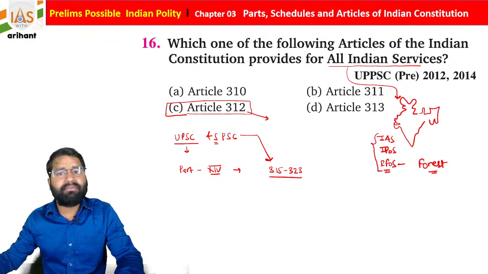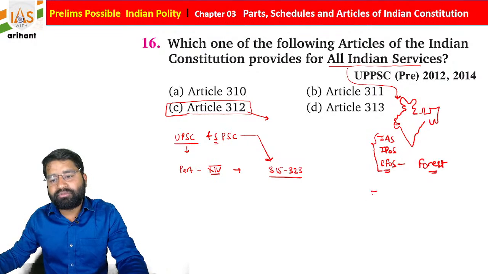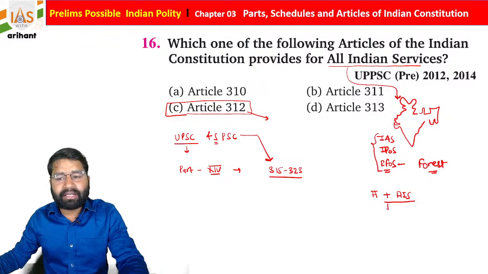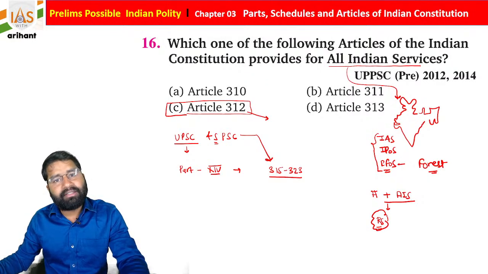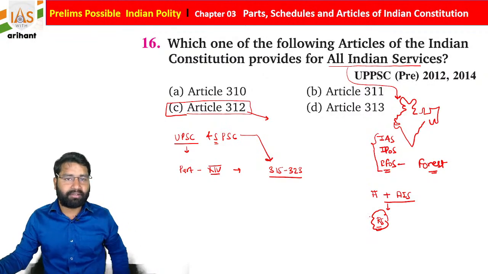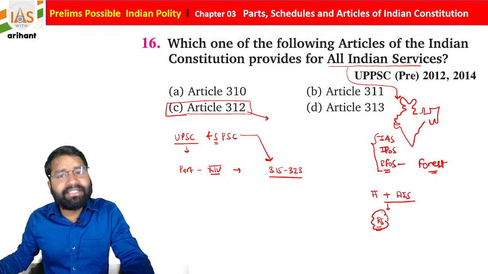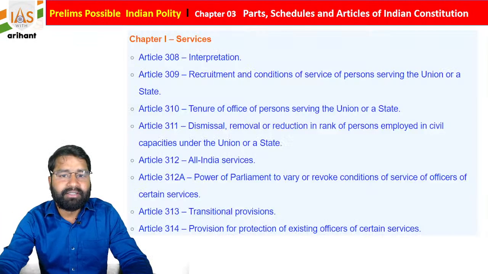In India, till now we have only 3 all India services, but let's suppose tomorrow we need to create a new all India service. At that time, what do we need to do? The Rajya Sabha will initiate a resolution to create a new all India service, and then both Houses of Parliament will pass it, but the Rajya Sabha's initiation is needed here. That is Article 312, which mentions the all India service, students.